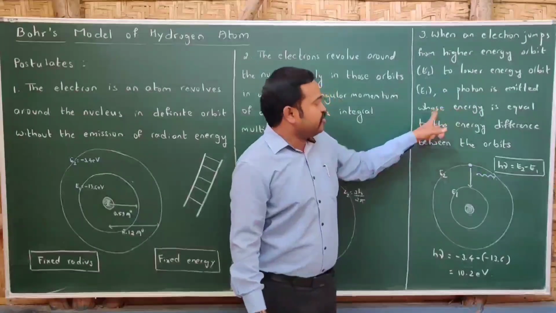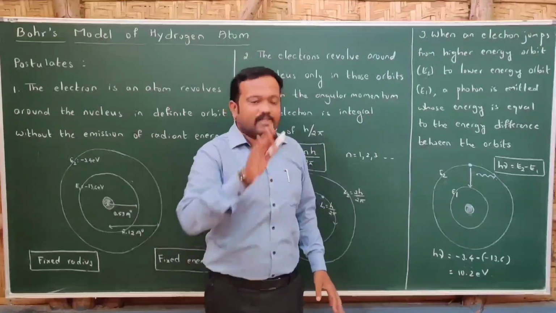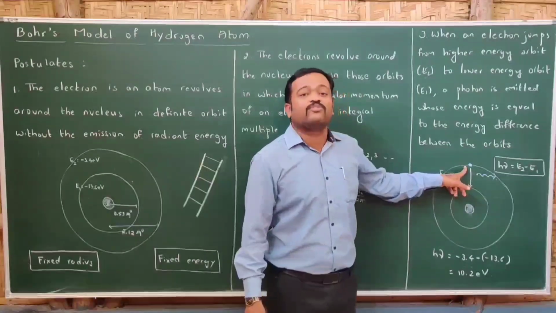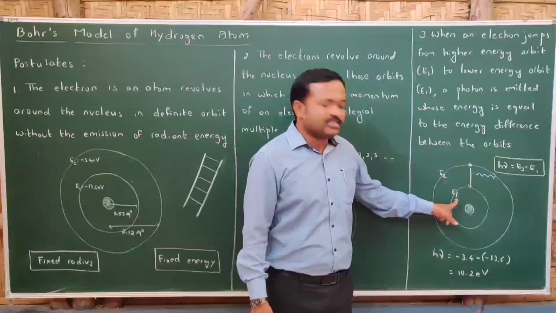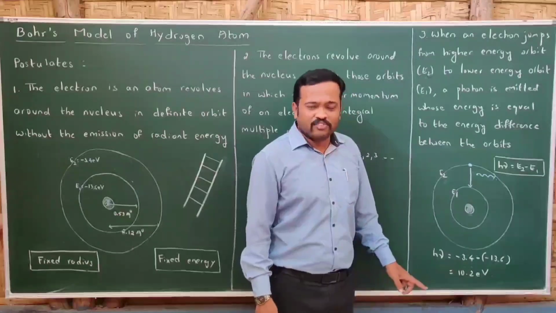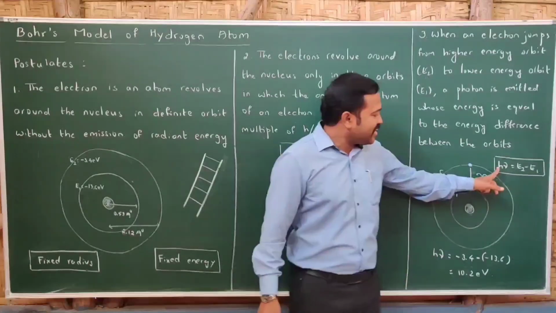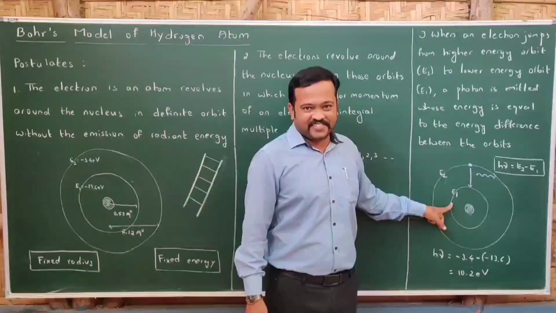A photon is emitted whose energy is equal to the energy difference between the orbits. For example, the electron jumps from the second orbit to the first orbit. The second orbit has the energy E2, the first orbit has the energy E1. The energy which is emitted is in the form of a photon. The energy of the photon is h nu, and that is equal to E2 minus E1.